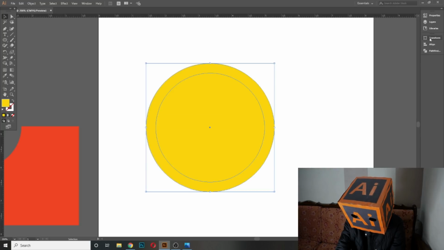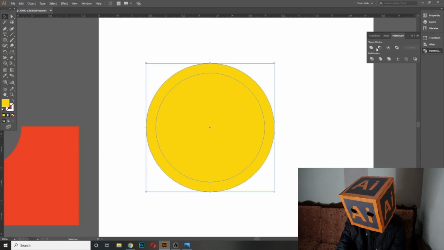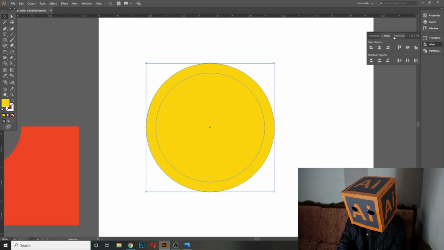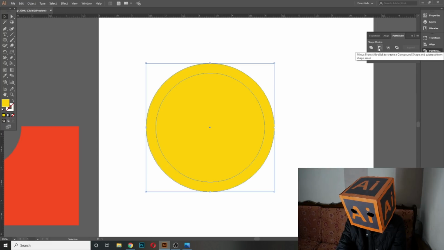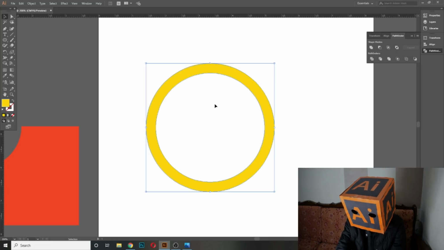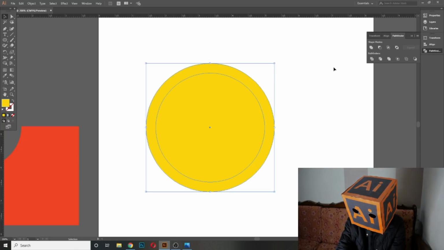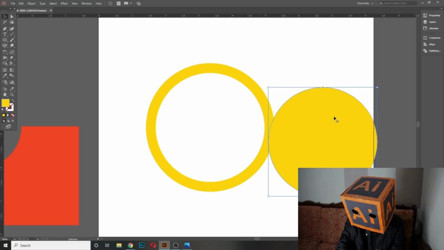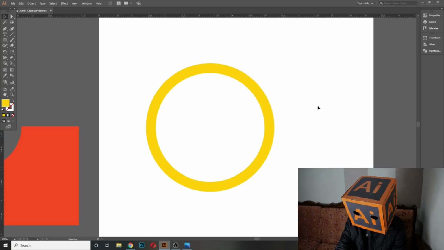And now I select these two circles and go to Pathfinder. By the way, I will make a detailed video about align and Pathfinder. I have told you about transform in my previous video. So today we will use this one, minus front. When I click here, it will delete the front circle. You can do it like this, and you can also do it by using the shape builder tool. You click here, now it will cut this circle from this one, and I delete that.